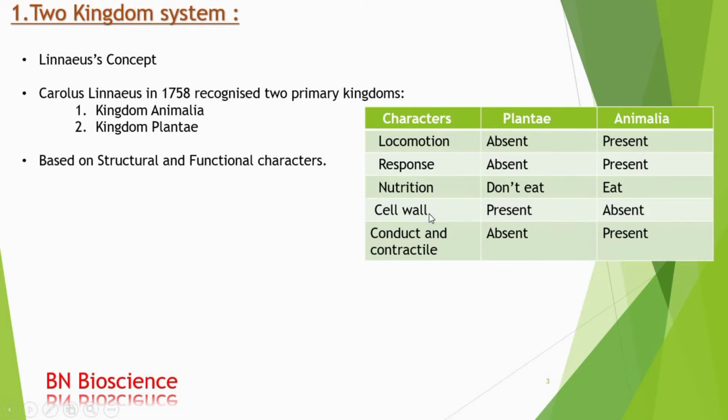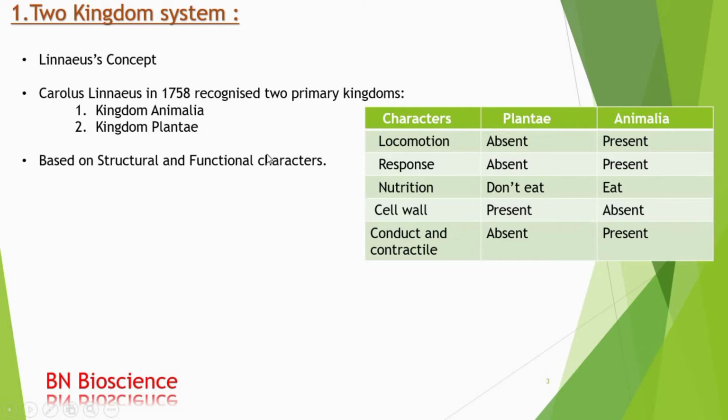Next criteria is cell wall. Some organisms have a protective layer outside the plasma membrane that we call the cell wall, and those organisms are put under the kingdom Plantae, and those that don't have a proper cell wall are called animals, and they are put under kingdom Animalia. Next one, conduct and contractile. It is the pumping and contracting mechanism seen in some organisms, and they are put under the Animalia kingdom, and those who lack the conduct and contractile mechanism are put under Plantae.